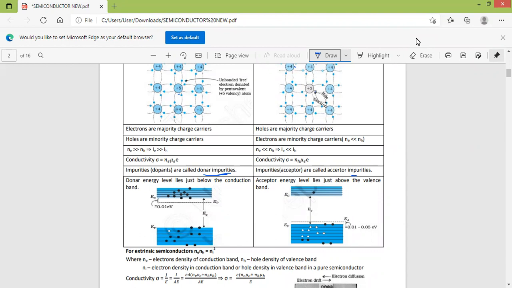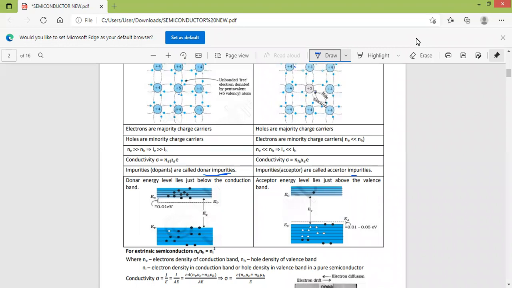Similarly, in the case of a P-type semiconductor, when trivalent impurities are added, the energy level of the acceptor impurities is just above the valence band. As the temperature increases, electrons jump to this acceptor energy level, creating holes in the valence band. Therefore, these holes are available for conduction even at low temperature.